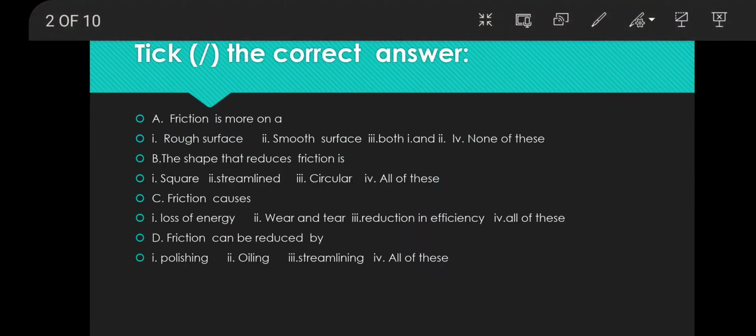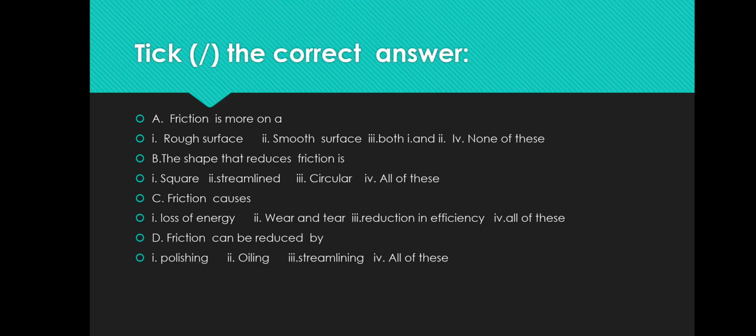First question is, tick the correct answer. First, friction is more on a. Options are rough surface, smooth surface, both first and second, or none of these. Friction is more on a rough surface. Our answer is rough surface first.